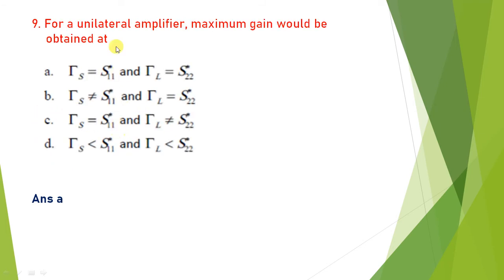For a unilateral amplifier, where would maximum gain be obtained? Generally, if you want to achieve the maximum gain, then the source reflection coefficient must be equal to the complex conjugate of S11, as well as the load reflection coefficient must be equal to the complex conjugate of S22. So it is satisfied by option A. So Gamma S is equal to S11 star and Gamma L is equal to S22 star. So the answer is A.